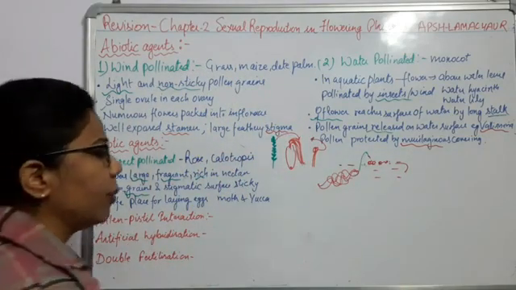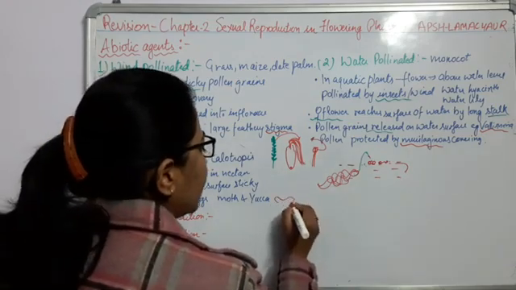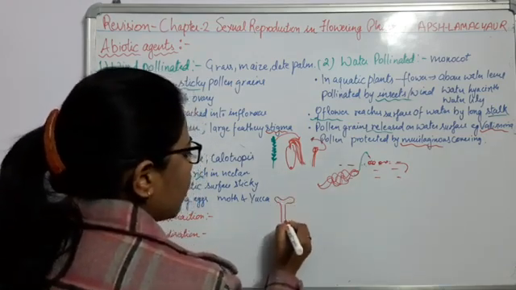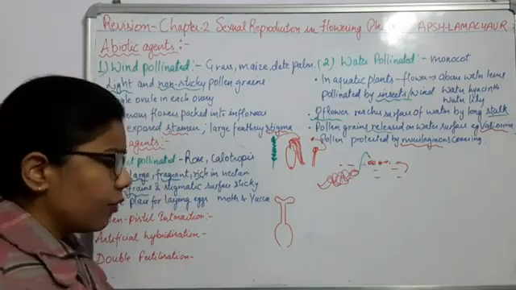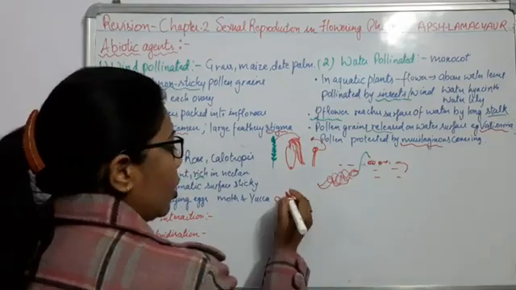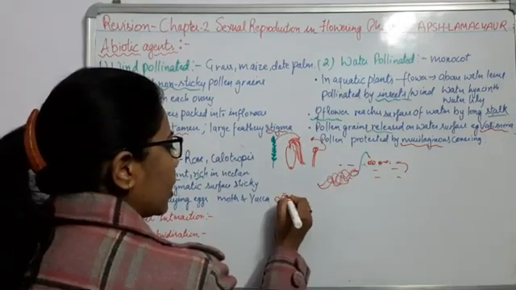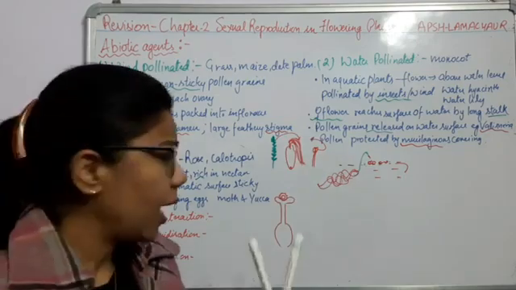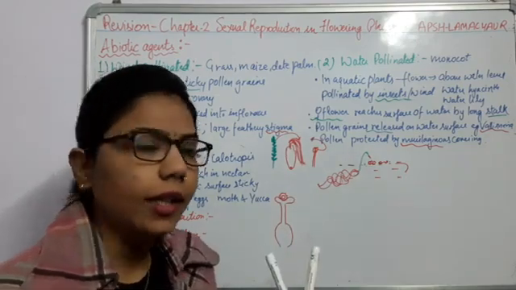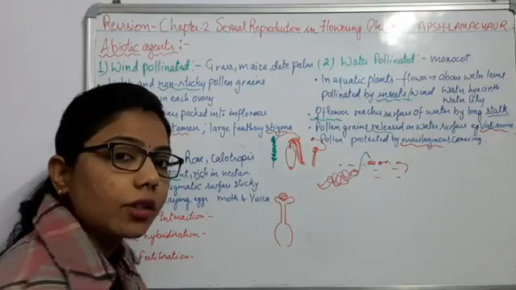See here, this is the female part: stigma, style and ovary. And we know that from the other end, pollen grains will come here. And we know the pollen grain has two layers, exine and intine. The outer layer is exine, which is very hard.